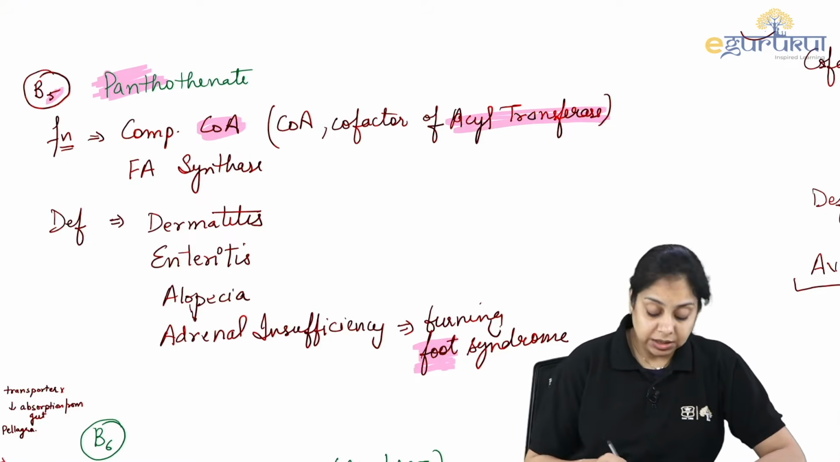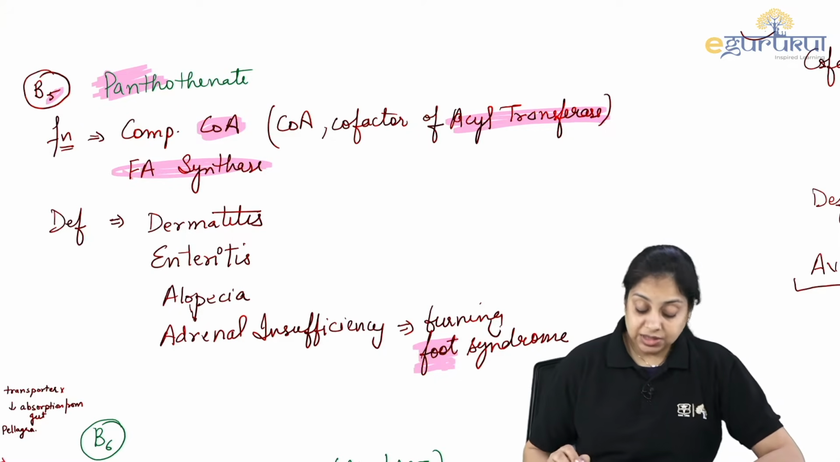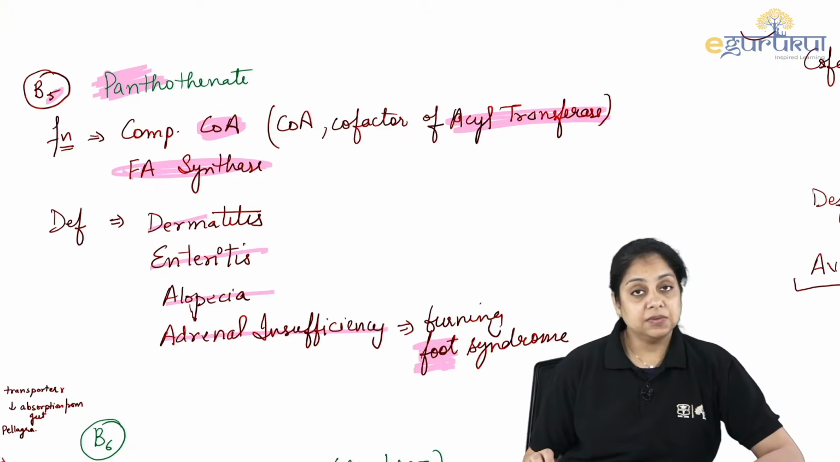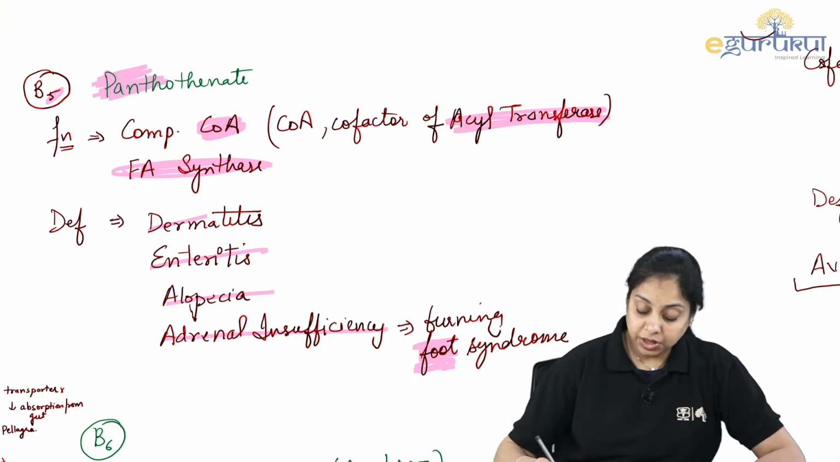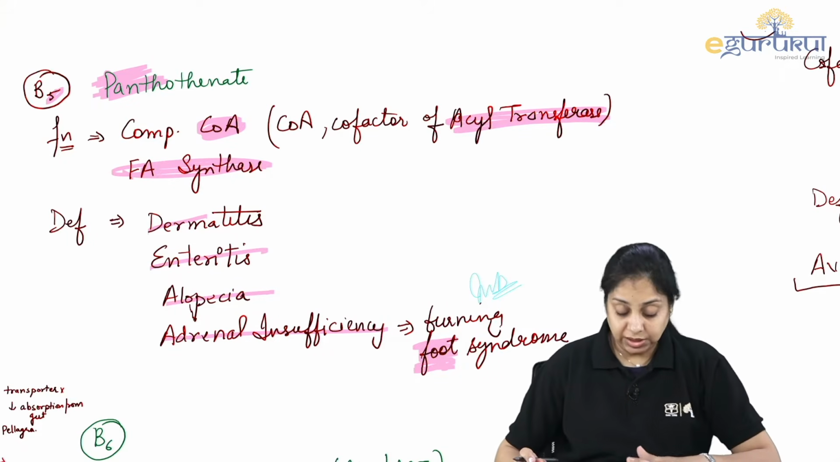So we see it near the fatty acid synthesis also, right? And the deficiency involves dermatitis, enteritis, alopecia, and the adrenal insufficiency, which is leading to the burning foot syndrome. So you have to memorize this. The burning foot syndrome is related to B5, that is pantothenate.